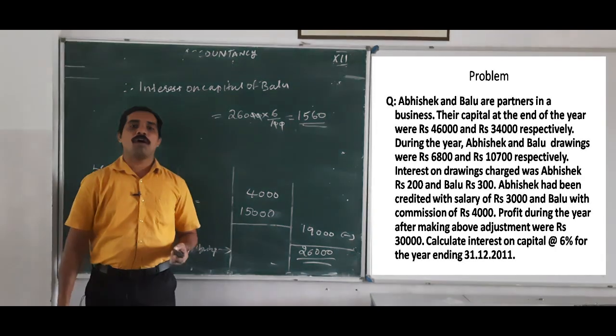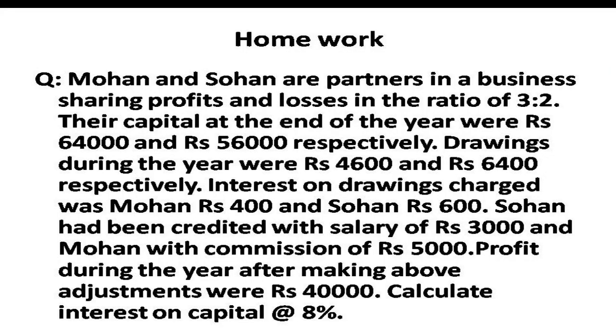This is the time for homework. I will give one homework. Just try to solve it. I will read the question. Mohan and Sohan are partners in a business, sharing profit and loss in the ratio of 3:2. Their capital at the end of the year were 64,000 and 56,000 respectively. Drawings during the year were 4,600 and 6,400 respectively.